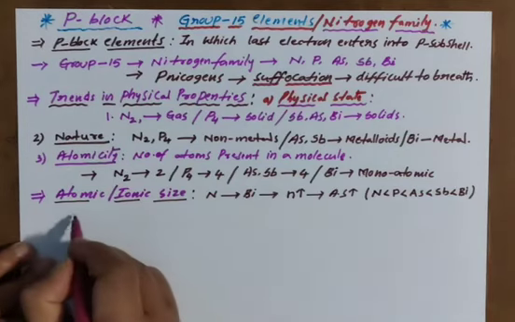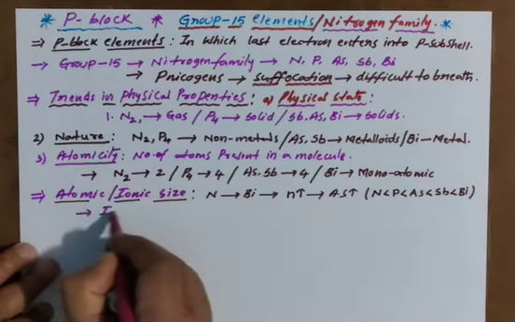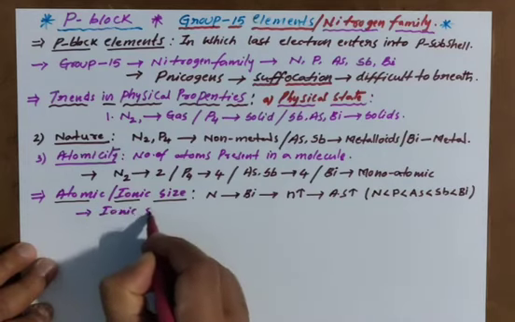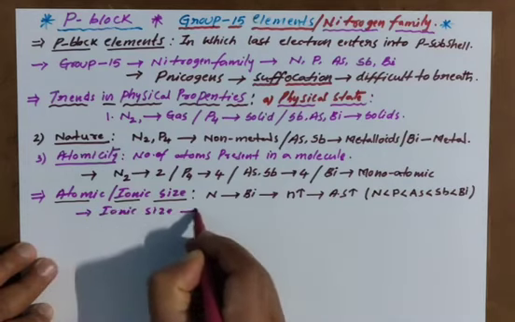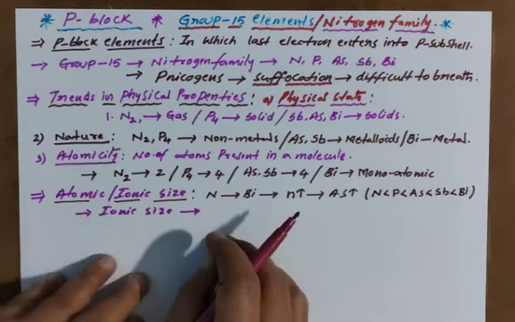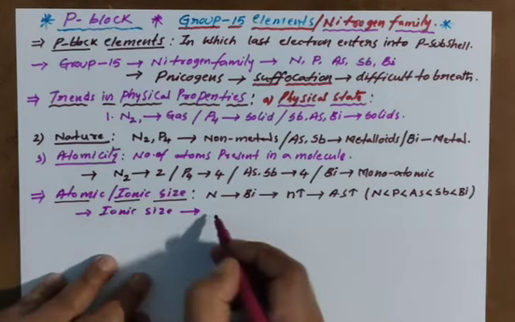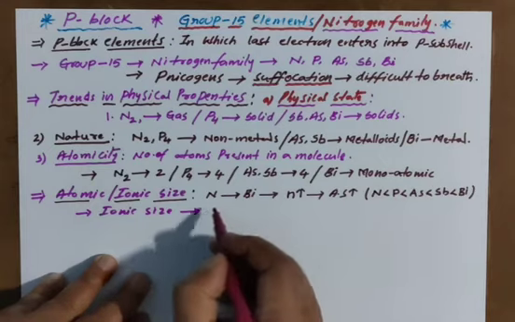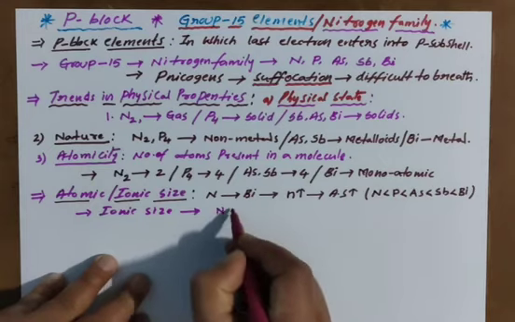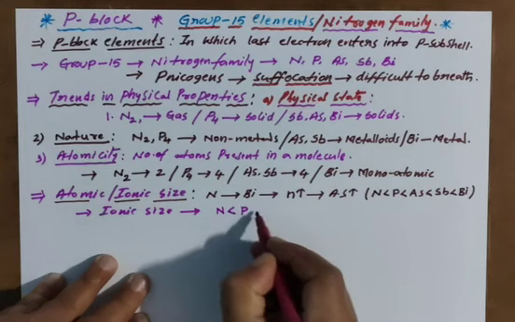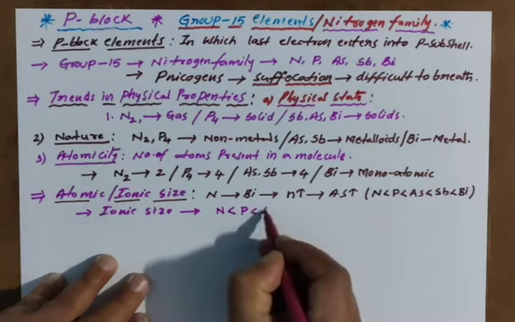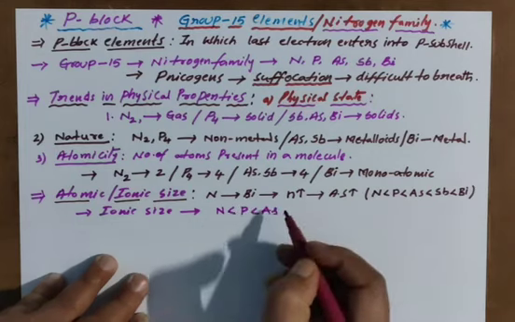But if you go for ionic size, a little bit of deviation is there. Atomic radius also we can see. What does that mean? You know already nitrogen, phosphorus and arsenic.